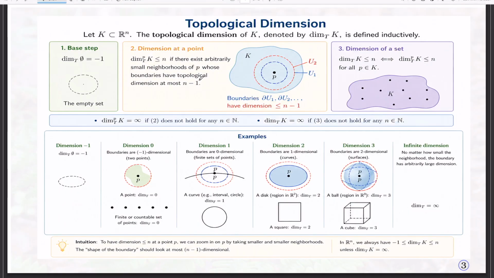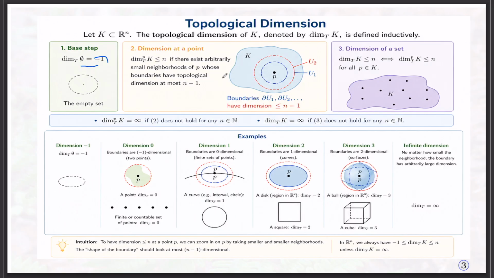Before that, this is the pictorial representation of topological dimension. If you have the empty set, nothing inside the box, then the topological dimension is minus 1. The topological dimension of K at a point is less than or equal to n if there exists an arbitrarily small neighborhood of P whose boundary has topological dimension n minus 1.